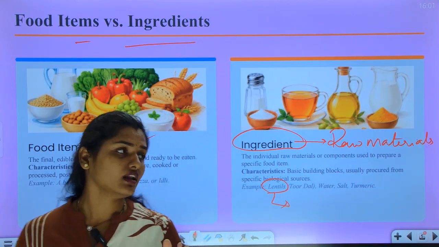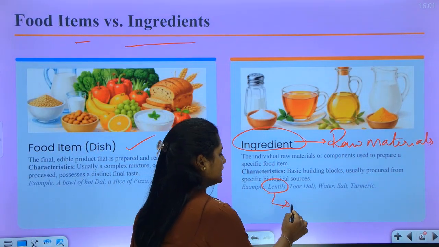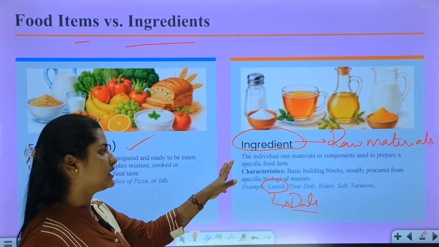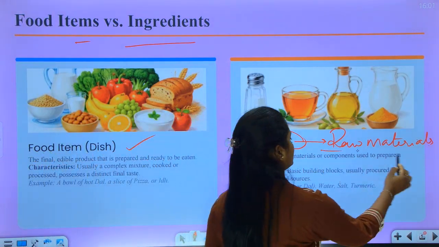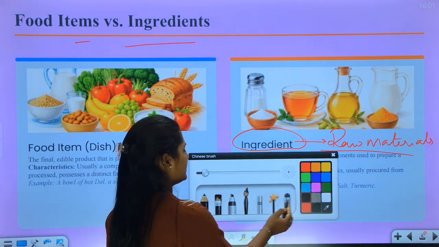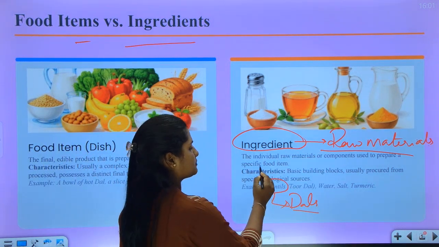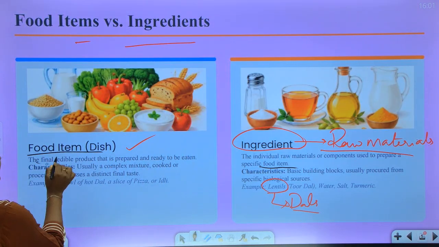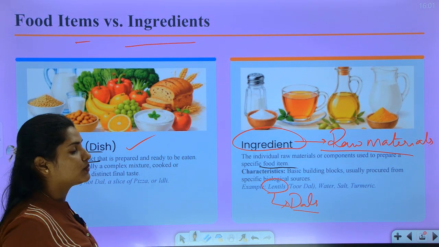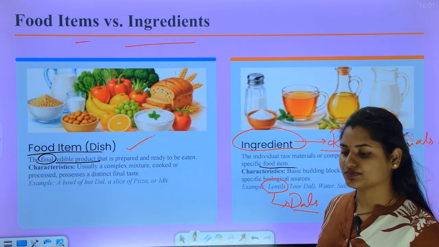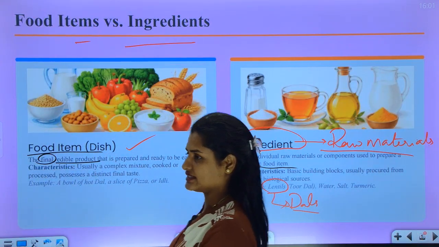Every dal we can call lentils. So ingredients are the raw materials or components used to prepare a specific food item. A food item is the final and edible product which is ready to eat, after adding ingredients. Let's take an example.